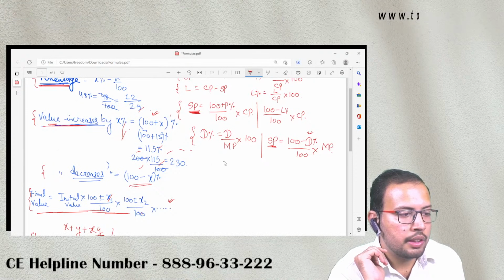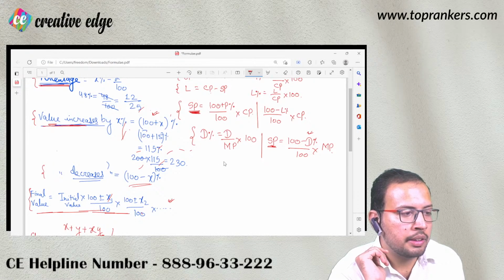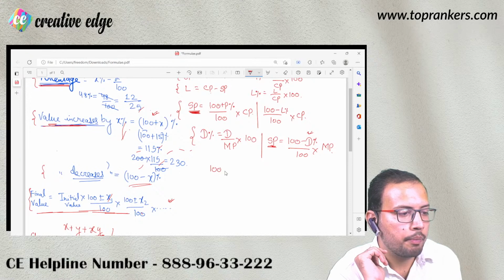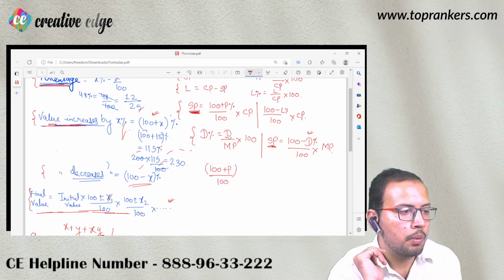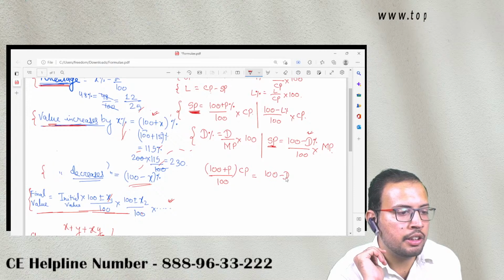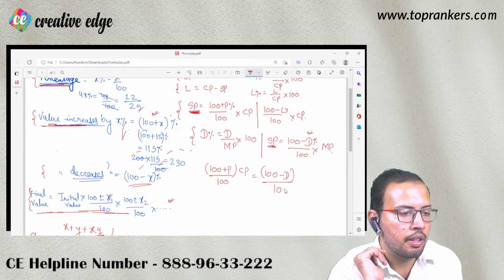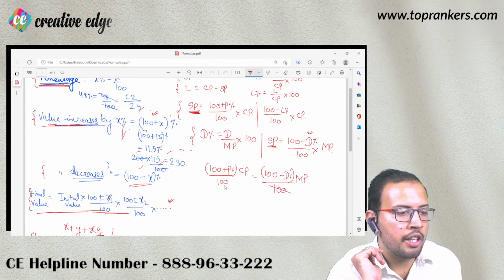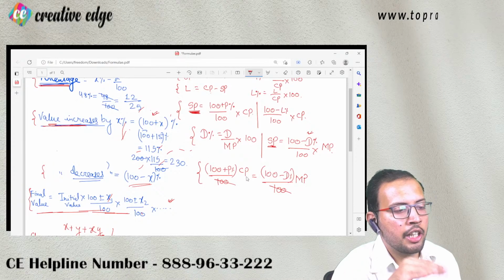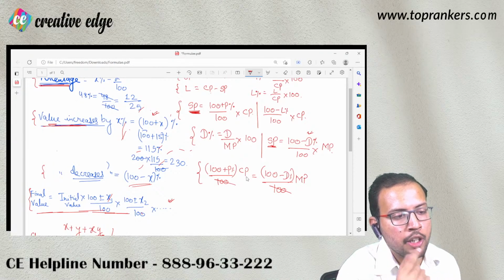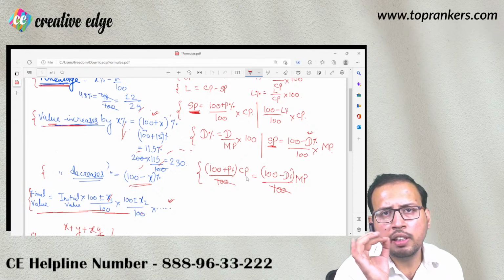So selling price is basically 100 plus profit upon 100 into cost price, is equal to 100 minus discount upon 100 into mark price. So 100 and 100 are cancelled out. So you have got one new formula, that is 100 plus profit percent into CP is equal to 100 minus discount into MP. Now, what is the significance of this formula?